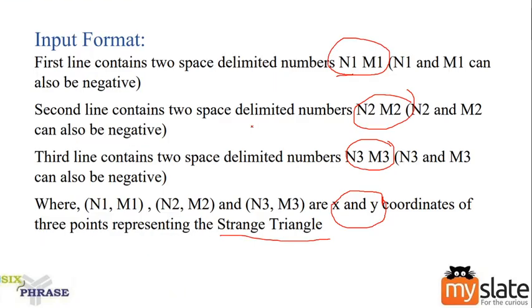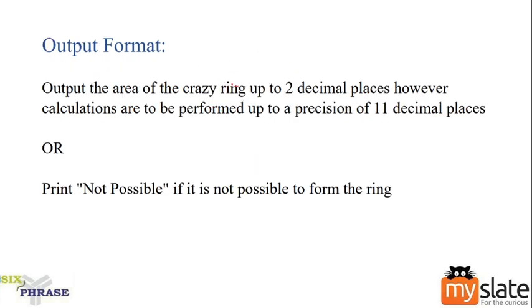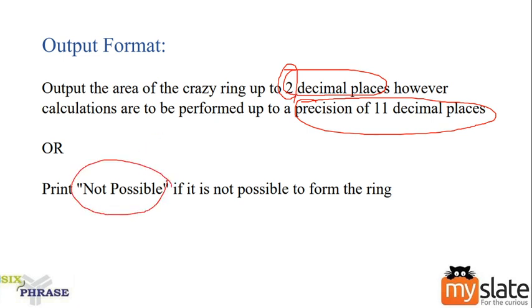What about the output? Look at the output format. Output the area of the crazy ring up to 2 decimal places. However, calculations are to be performed up to a precision of 11 decimal places. Area should be printed up to 2 decimal places, but when you calculate, consider a precision of 11 decimal places, or print not possible if it is not possible to form the ring.